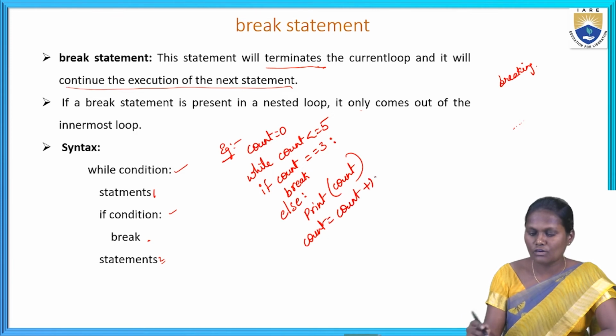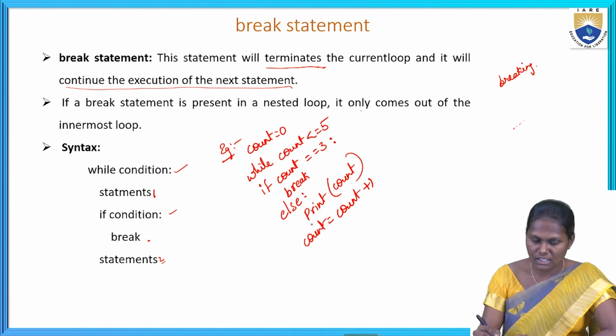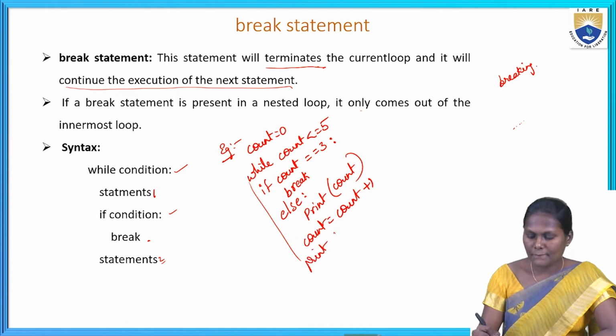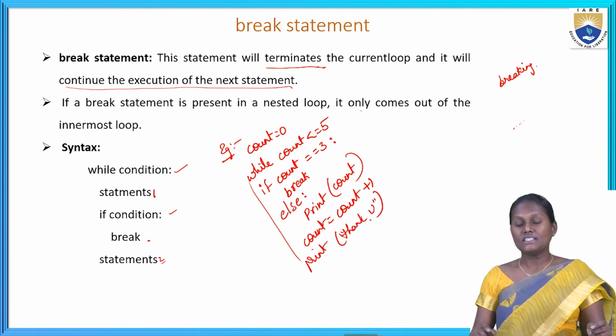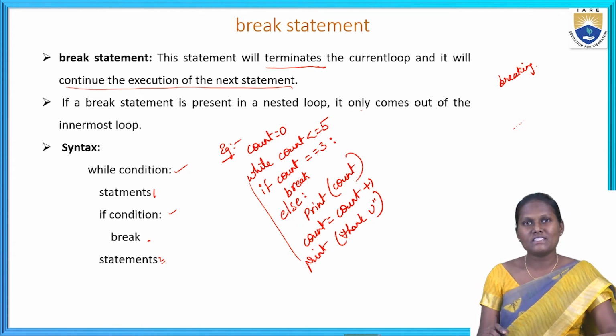This is the condition we can go with. The loop repeatedly goes on with the execution, or else we can print thank you. Okay, now this is the example of how we can break a statement by using a while loop.